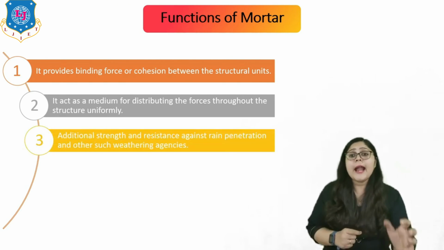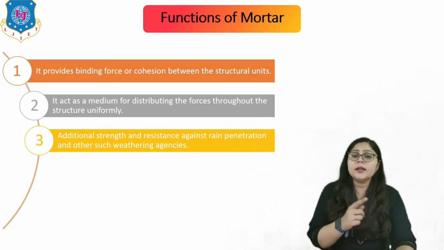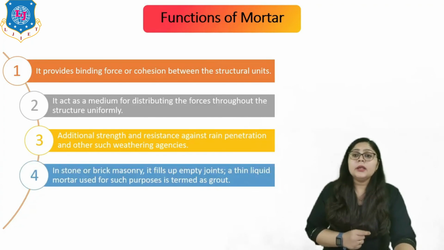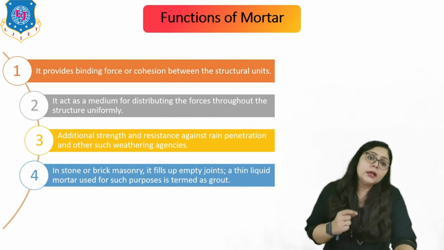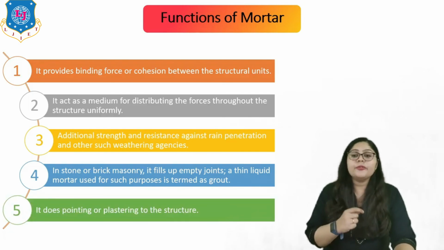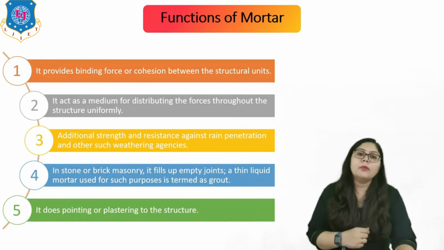We can say additional strength and resistance against rain penetration and other such weathering agencies can be provided, right? Even in stone or brick masonry, it fills up empty joints. A thin liquid mortar used for such purposes is termed as grout, right? The fifth one is that it does pointing or plastering to the structure. So these are the functions of a mortar.